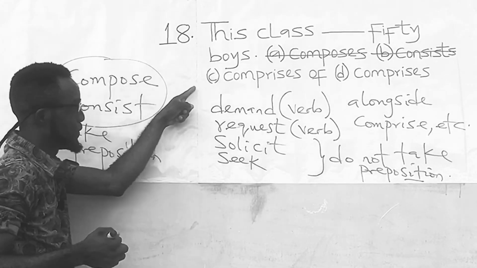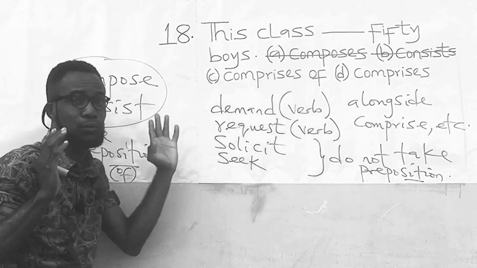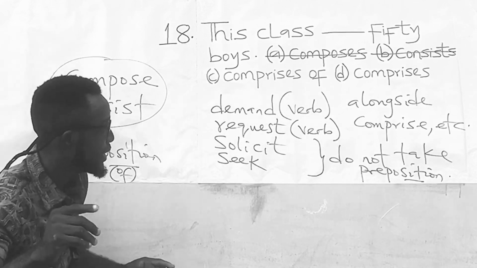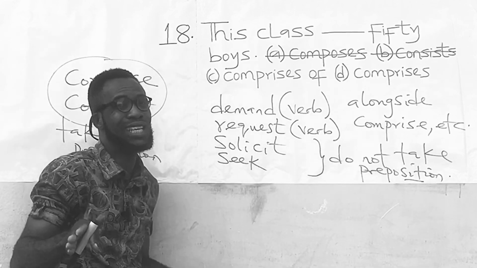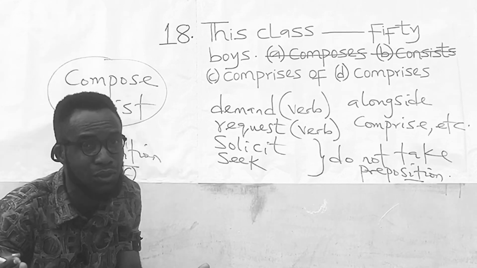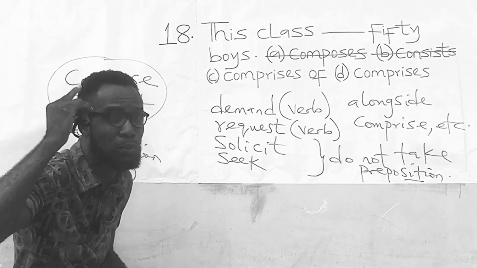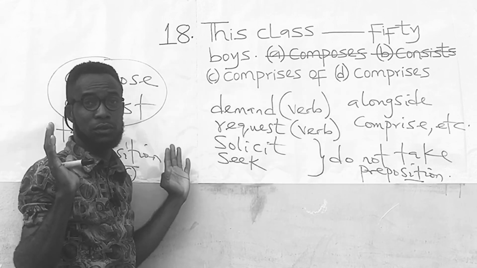If you look at option C, you will find out that it contains comprises of. And we have said that the word comprise does not take a preposition. It is used alone in a sentence. But in option C, they've given it a preposition.